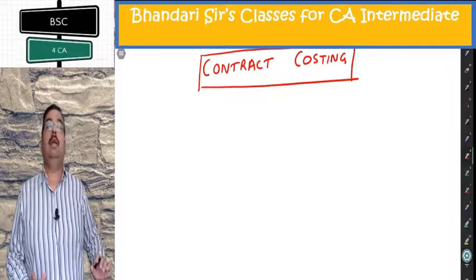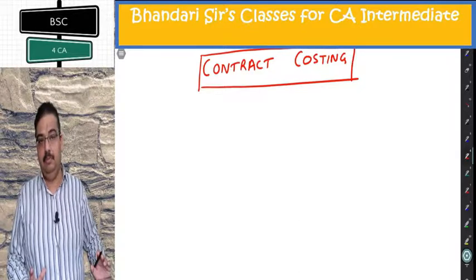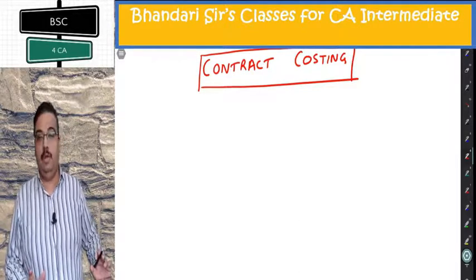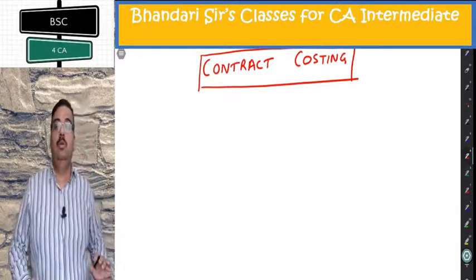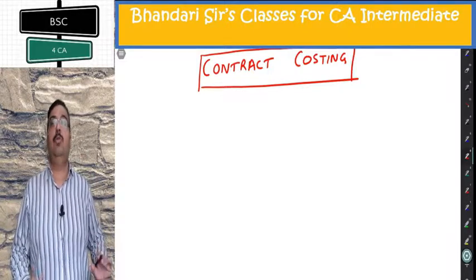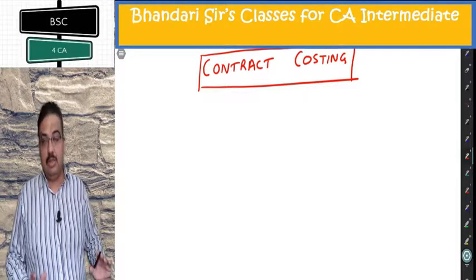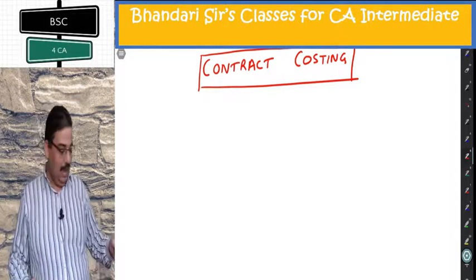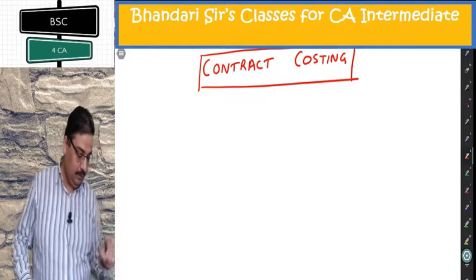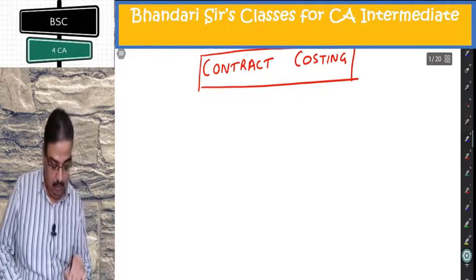Something like a construction company. So we'll talk in lots of detail. Today is lots of concepts which will be followed by questions later on. You can start writing along with me. Applicability of contract costing. Where this contract costing is applicable.